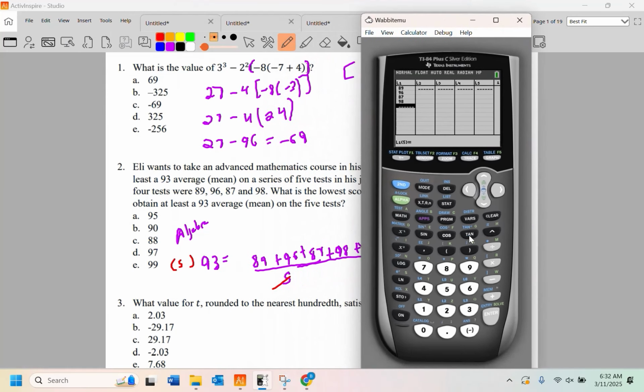So it turns out that A was 95, which is the correct answer. So I'm putting a 95 in for the 5th test. Stat, Calc, 1-Var Stats. Scroll on down to Calculate. And there you go. We got the 93 average we were looking for. Had that said anything other than 93, well, that wouldn't have been it.